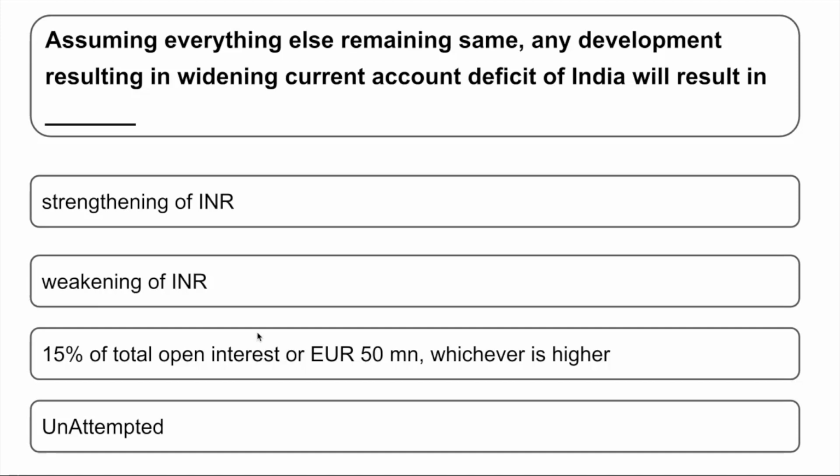Next question: assuming everything else remaining same, any development resulting in widening current account deficit of India will result in. The options are A, strengthening of INR, B, weakening of INR, C, 15% of open interest or EURMN, whichever is higher, D, unattempted. So friends, the correct answer is, whenever you have a current account deficit widening, it usually results in weakening of the INR.